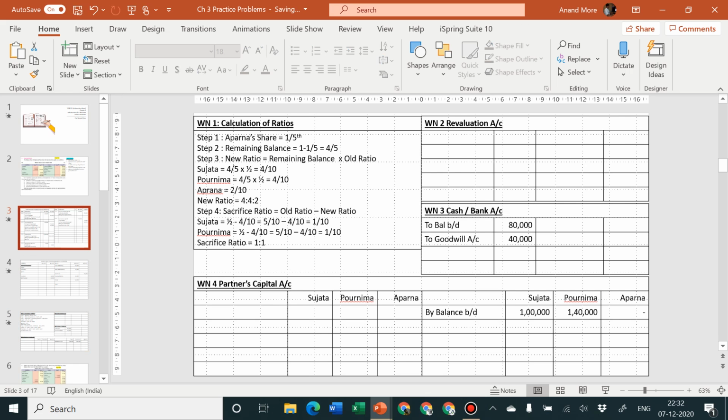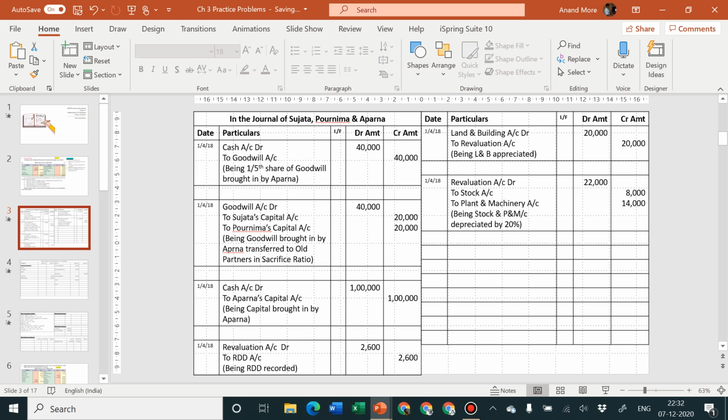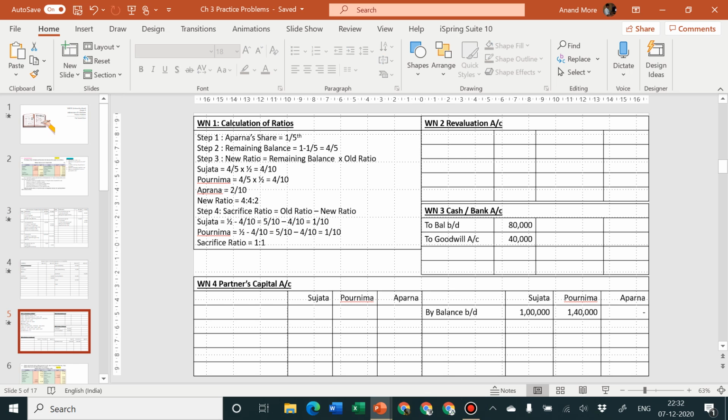Okay, first entry I have completed both the effects. Sir, you have given only one effect. Yes, what you are saying is true. It appears that I have given only one effect because we have not prepared goodwill account. If you prepare goodwill account, the second effect of this debit entry can be shown on the credit side of goodwill account under the heading by cash or bank. So at this moment just assume that on a piece of paper in your mind we have written goodwill account in which we have given the second effect. It is not shown by us here. Okay, so first entry is posted.